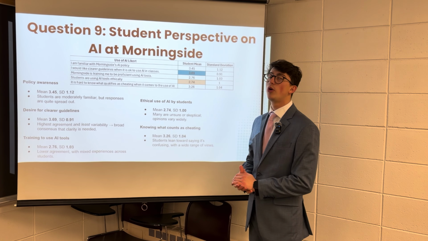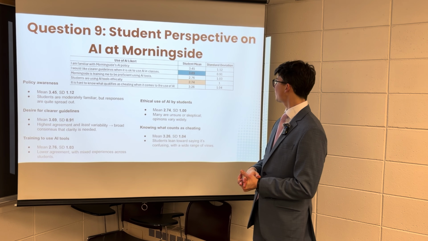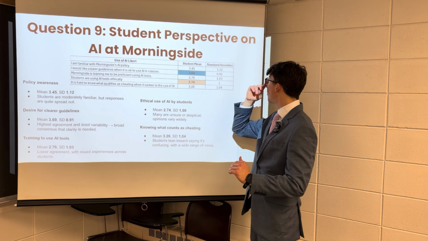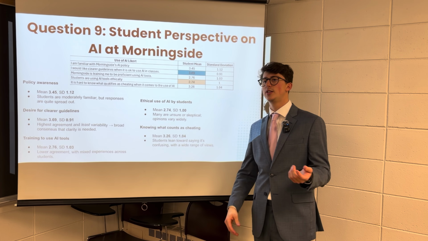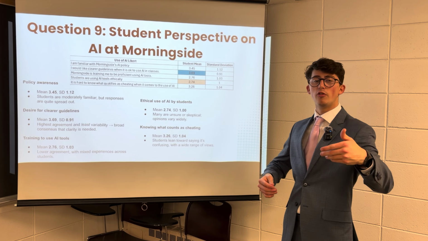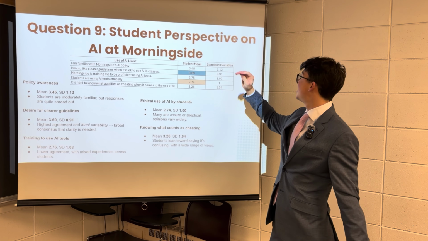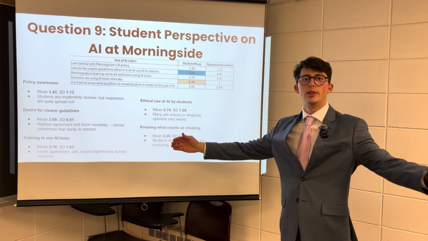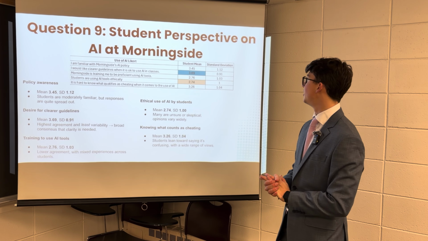The student mean was 3.45 and the standard deviation was 1.12. So the student mean is between neutral and somewhat agree, but the standard deviation is 1.12. This means that a lot of students feel comfortable being familiar with the Morningside AI policy, but the standard deviation is so big that some students feel very familiar, and probably some of them don't feel that confident, not that familiar with it.